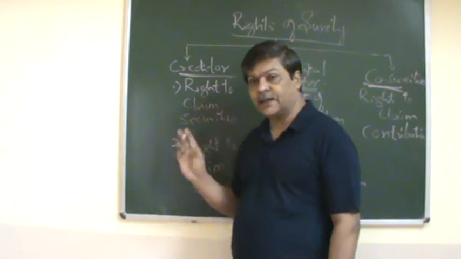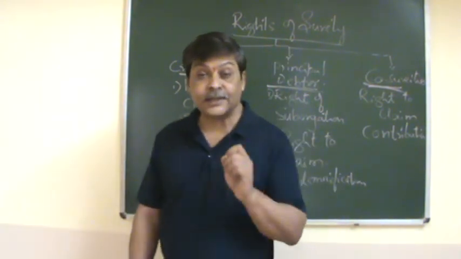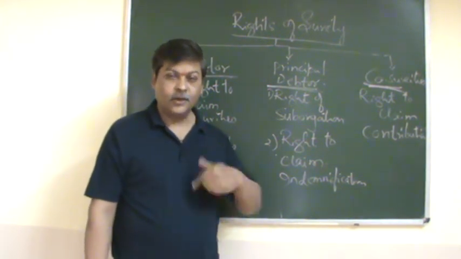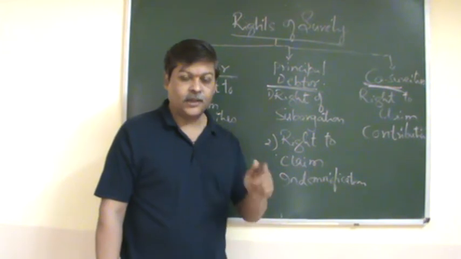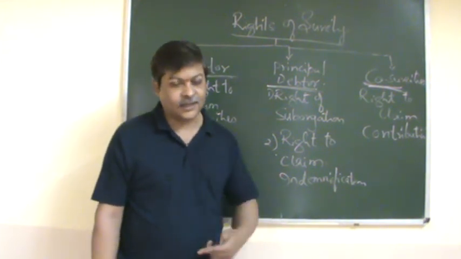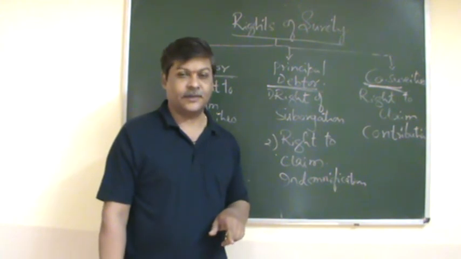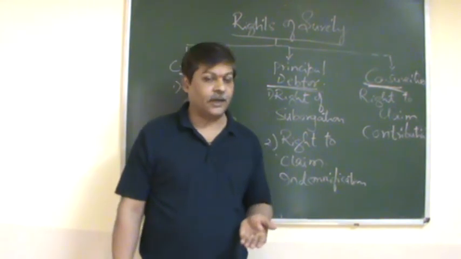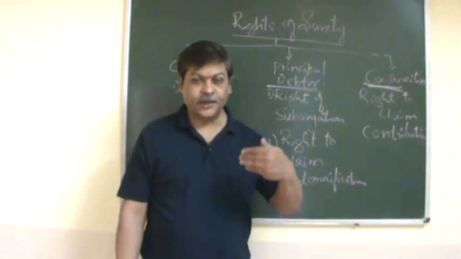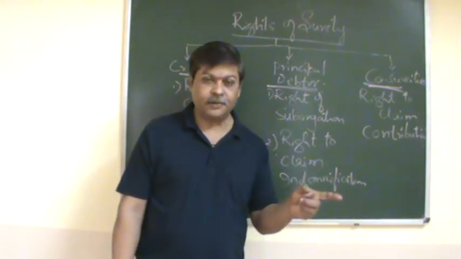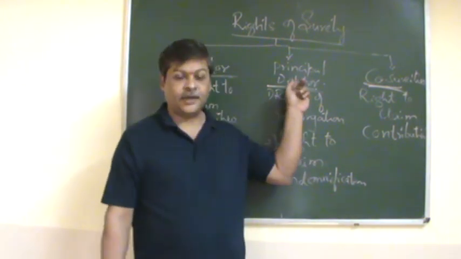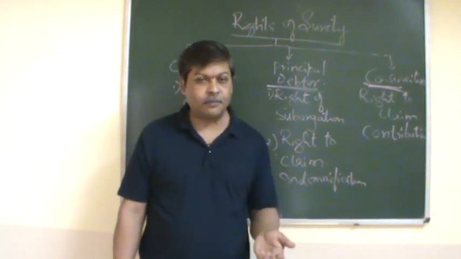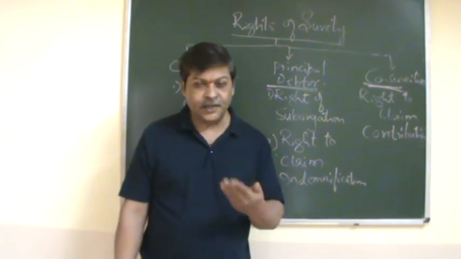First, rights against the creditor. What are the rights of the surety against the creditor? First you have to answer when the surety can claim these rights. There must first be a default by the principal debtor, who is unable to pay the debt, and the surety discharges that liability.